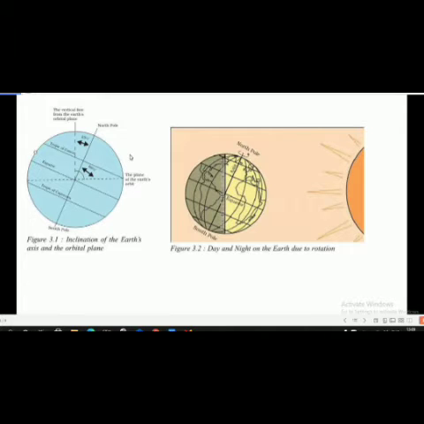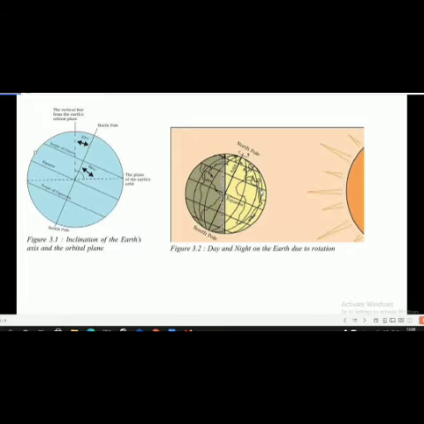The earth receives light from the sun. Because the earth is spherical in shape, only half of it gets light from the sun at a time. The portion facing the sun experiences day, while the other half away from the sun experiences night. The circle that divides day from night on the globe is called the circle of illumination. This circle does not coincide with the axis, as you see in this picture.